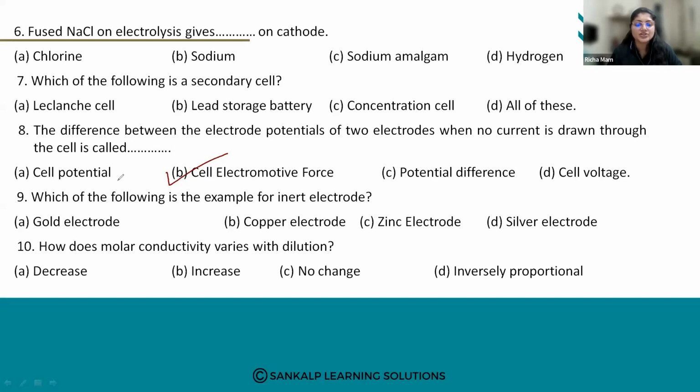What do you mean by cell potential? It is also the difference between the electrode potentials of two electrodes, but when the cell is passing an electric current through the circuit. It is called the potential difference.